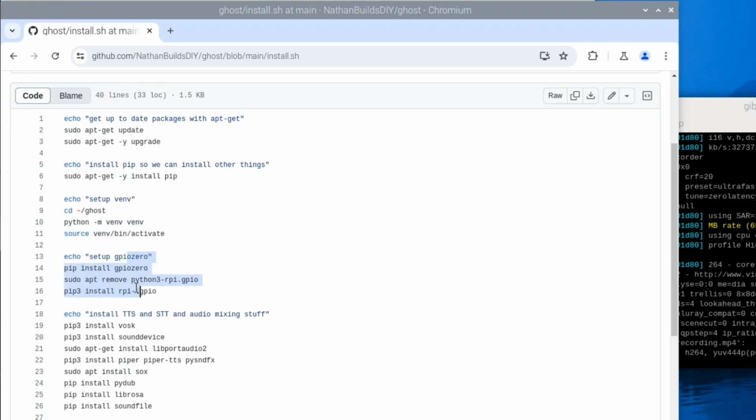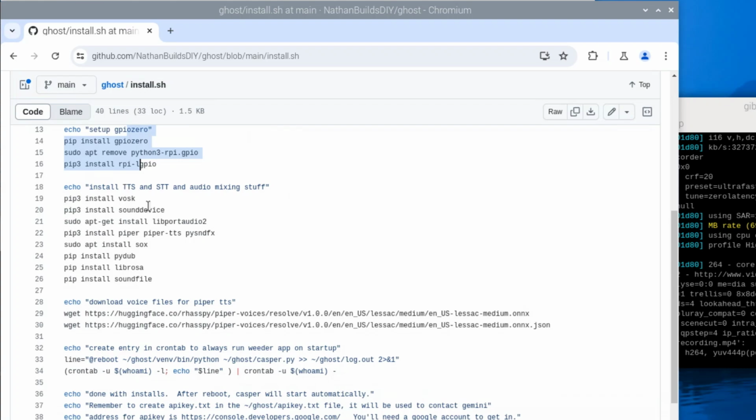Then you set up GPIO 0. It doesn't work as well on the Pi 5 as it did on previous models, so we have got to do a little more install. And then you actually do your text-to-speech and speech-to-text. So Vosk is our speech-to-text, and Piper is our text-to-speech, and then we do some other libraries so that we can do the mixdown. We go out and grab all of the voice files. These are where those voice files are located, so that we can generate voice with Piper, and then we create an entry in the crontab so that this thing will run every time it starts up. And then last thing, reminder, go get your API key from Google. I talked about that earlier in the video. And turn up the ALSA mixer if your USB speaker is quiet.